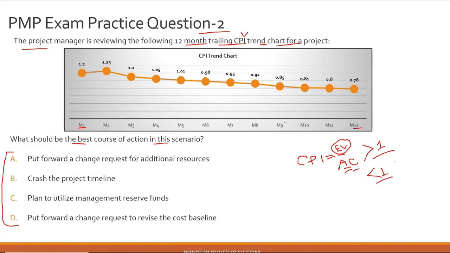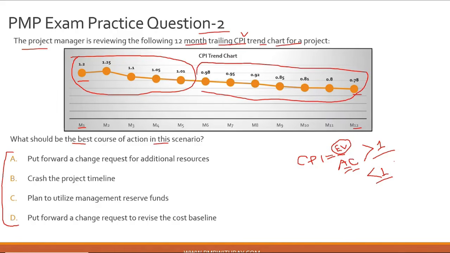Now, if you see this project, which has started from month 1 and moving on to month 12, you see that for the first few months, which is from month 1 to, let's say, month 5, the CPI was greater than 1, which means the project was performing well. However, from month 6 onwards, there is a downward trend in your cost performance index chart. So it is going down, down, down, and down. That means the project at the point of month 12 is at a CPI of 0.78, which is pretty bad. Which means that you have grossly overspent in your project.